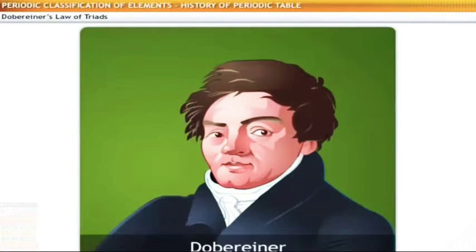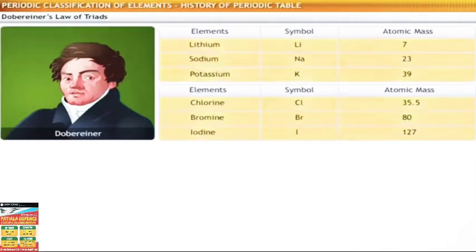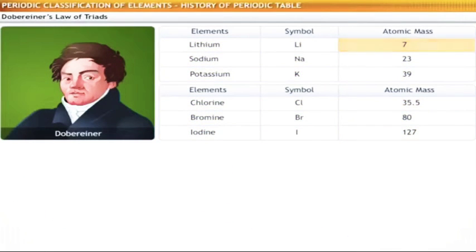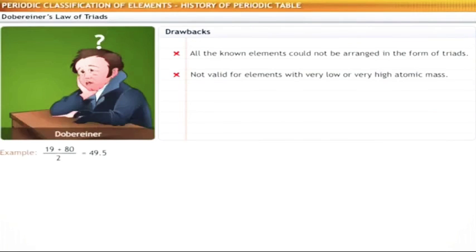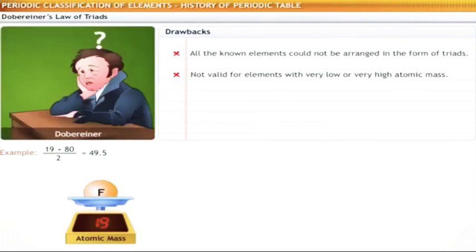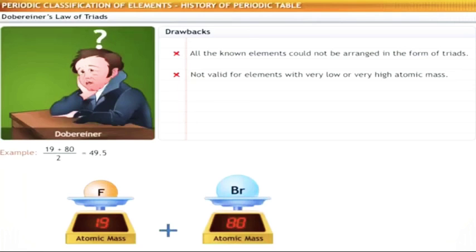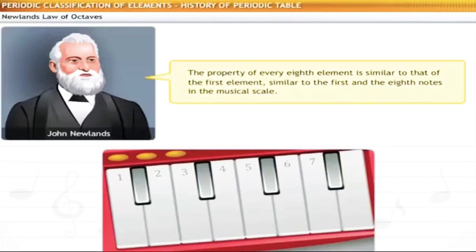After further research, a German scientist, Dobereiner, arrived at a hypothesis in the year 1829. According to Dobereiner, all elements occurred in groups of 3 when arranged in increasing order of atomic mass. The arithmetic mean of the atomic masses of fluorine, 19, and bromine, 80, which comes to 49.5, varies significantly on the scale. Consider the list of elements with their atomic weights in increasing order.